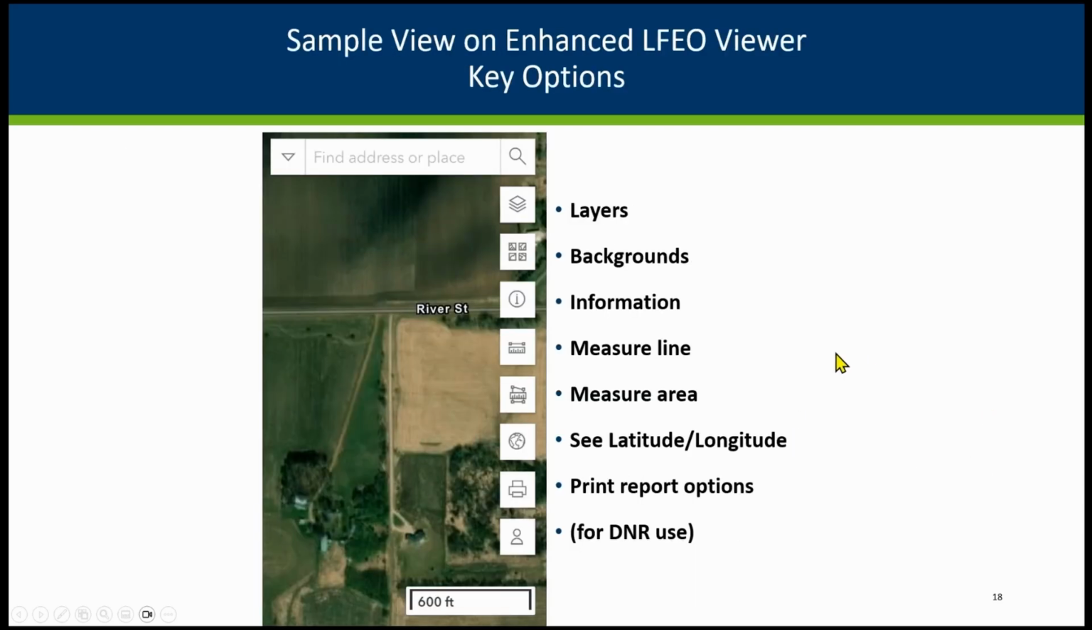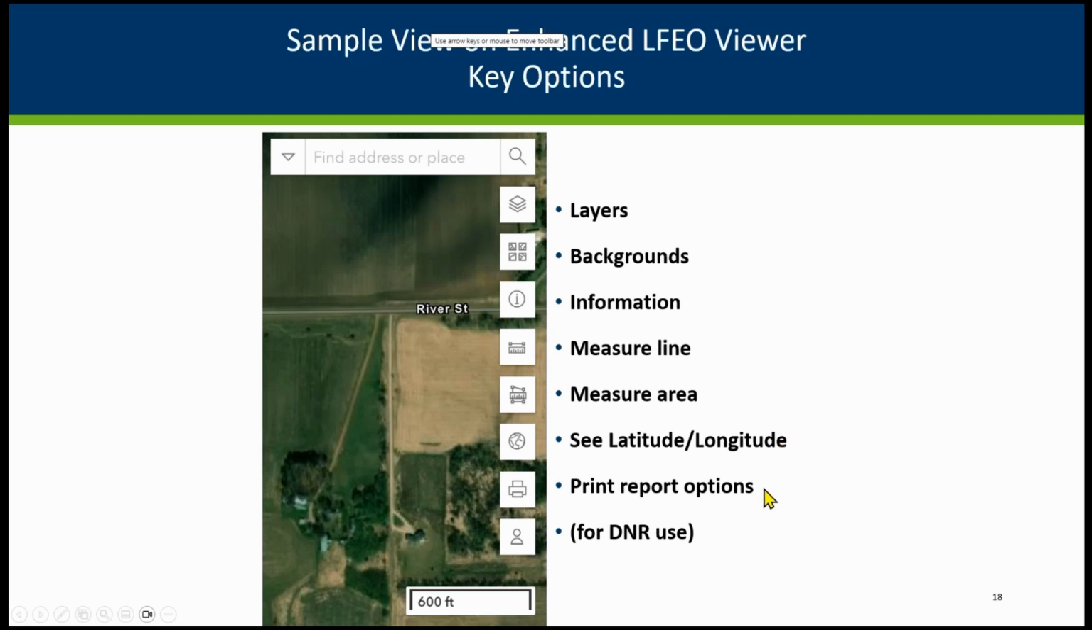So going right to looking at what's in that viewer, here are your icons with the layers. We've got a lot of different background options. I tend to use the second one down, which is an aerial with some labeling on it. But there's also the USGS quad layer, which is down a little further, which I find helpful at times. There is an information tab, but that doesn't actually have much up-to-date information. We do have measuring lines and areas and a tool to look at the latitude, longitude. Those were additions that came in our 21 update.